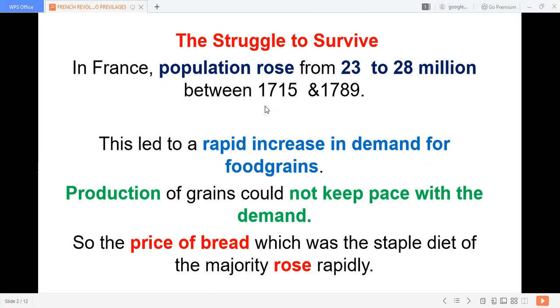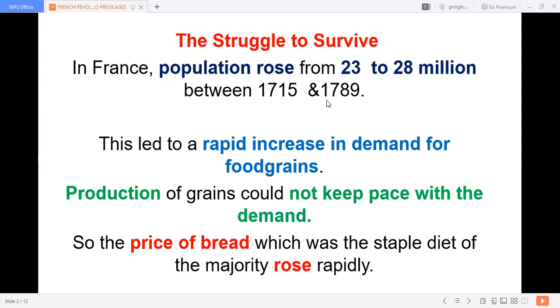What was the reason? The population rose from 23 to 28 million between 1715 and 1789. In short, the population increased. If the population increases, the demand for food grains also increases, so the supply should also increase.